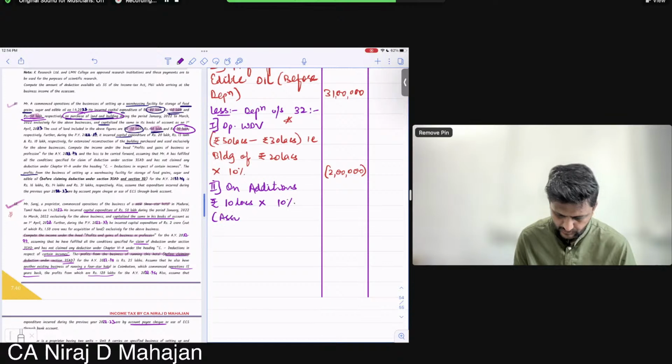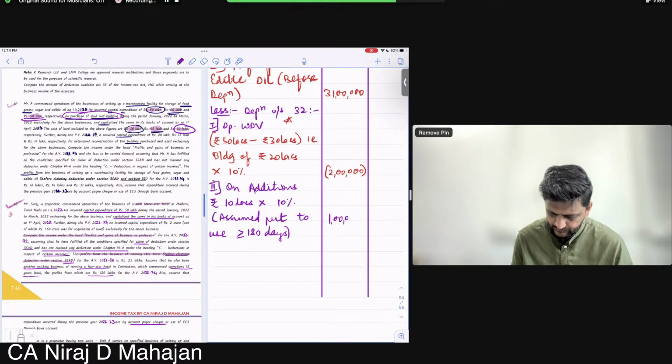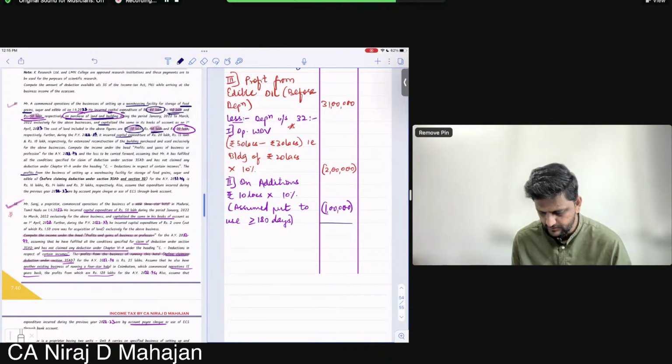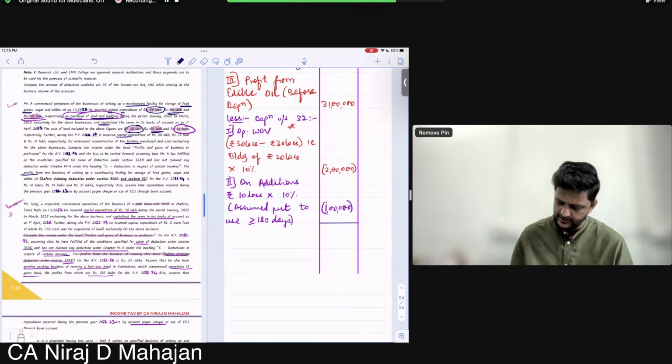Assumed put to use at least 180 days. Right, everybody? 1 lakh. Final year. So at least I have a profit. Of 31 lakhs minus 3 lakhs, 28 lakhs.